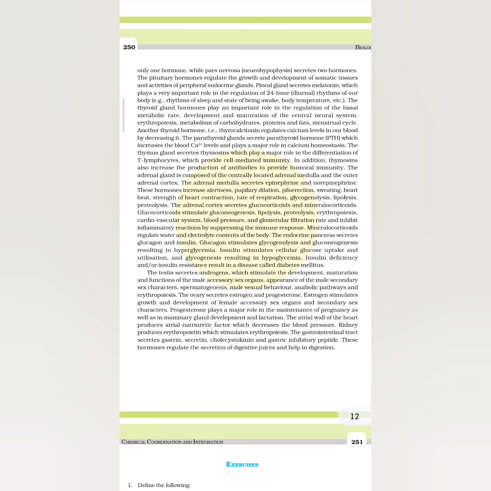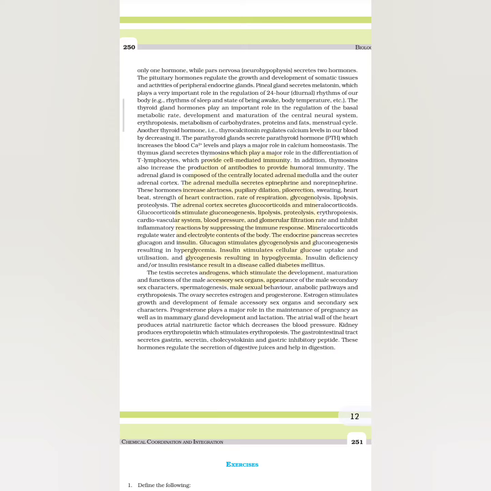The testes secrete androgens, which stimulate the development, maturation and function of male accessory sex organs, appearance of male secondary sex characters, spermatogenesis, male sexual behavior and anabolic pathways, and erythropoiesis. The ovary secretes estrogen and progesterone. Estrogen stimulates growth and development of female accessory sex organs and secondary sex characters. Progesterone plays a major role in the maintenance of pregnancy as well as in mammary gland development and lactation.